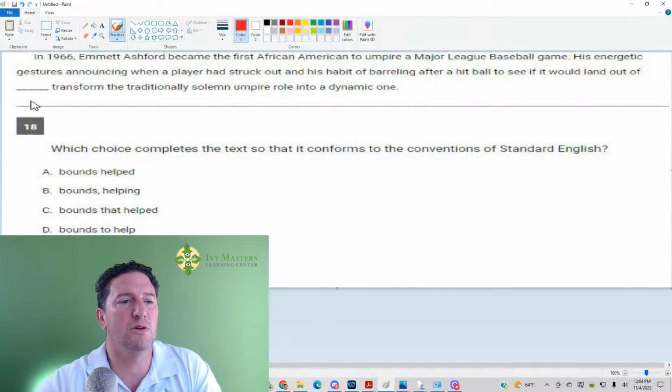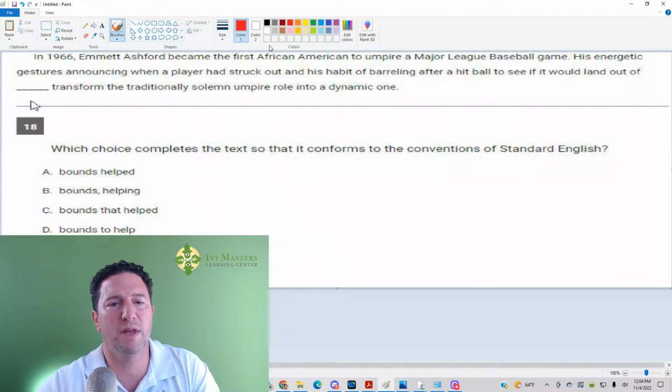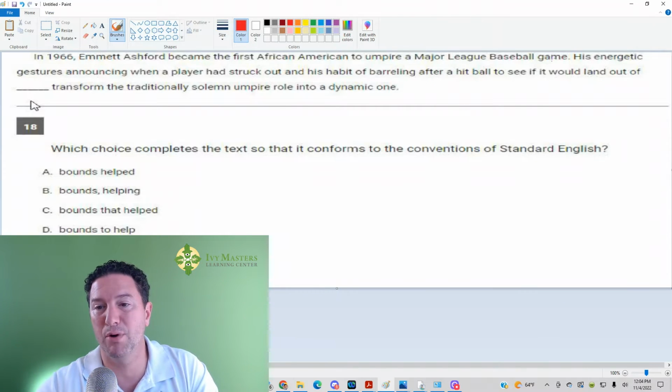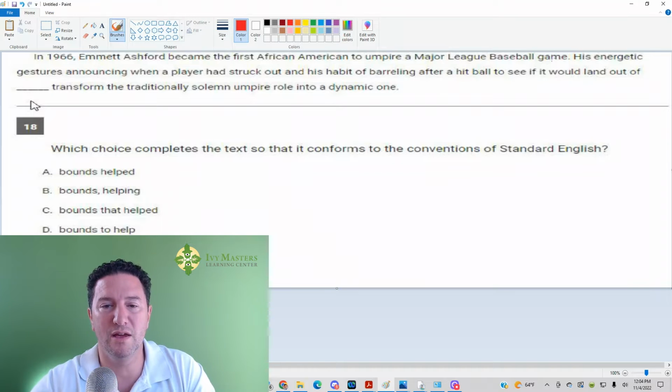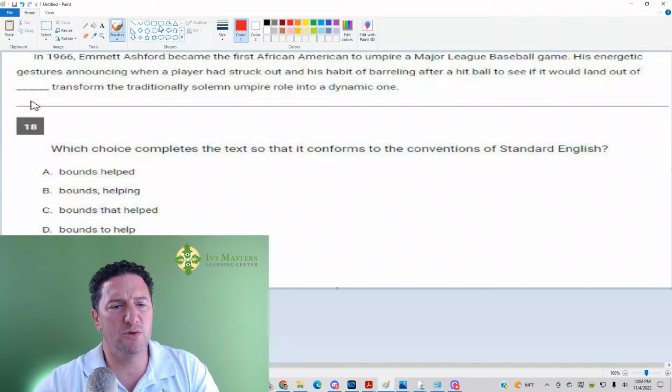So reading from the beginning of the paragraph, in 1966, Emmett Ashford became the first African American to umpire a Major League Baseball game. His energetic gestures announcing when a player had struck out and his habit of barreling after a hit ball to see if it would land out of bounds helped the traditionally solemn umpire role into a dynamic one. And then the question is, which choice completes the text so that it conforms to the conventions of standard English?